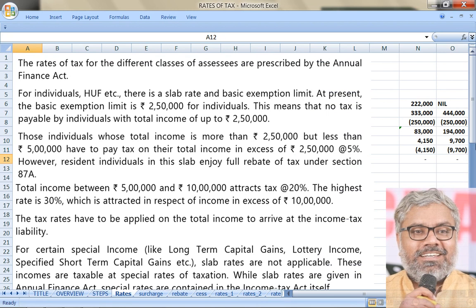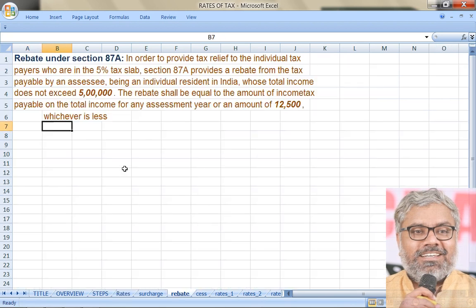Because even if his income exceeds 2,50,000 but does not exceed 5 lakhs, even though there is a 5% tax that has to be calculated as base tax, because of the rebate under section 87A, the entire such tax liability will be waived off and ultimately nothing will be payable by him as income tax. However, this rebate is possible to be given only to resident individuals. That has to be always kept in mind. If resident individuals are there as an SSC, then rebate under 87A up to a maximum of 12,500 rupees can be given.